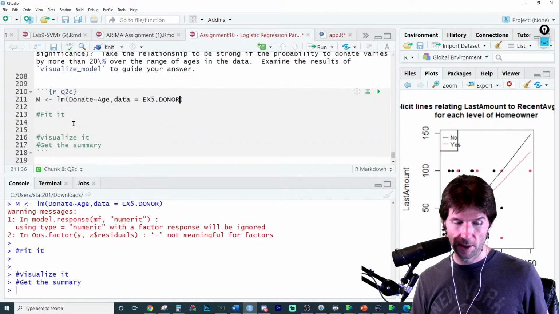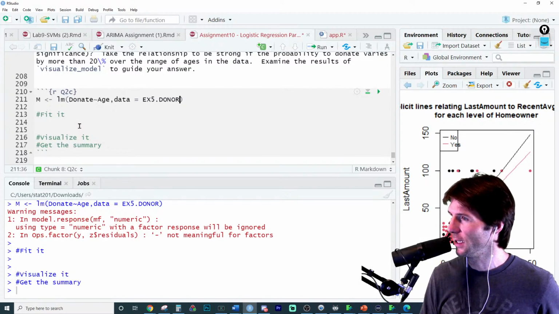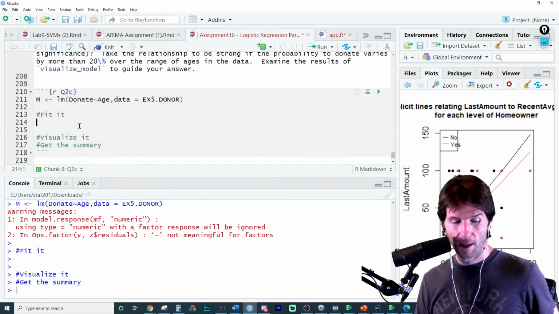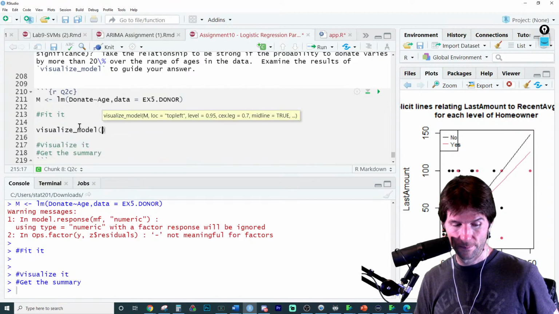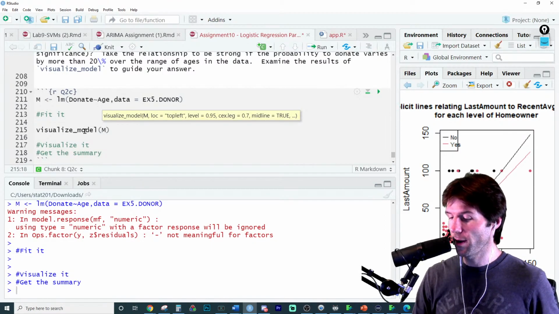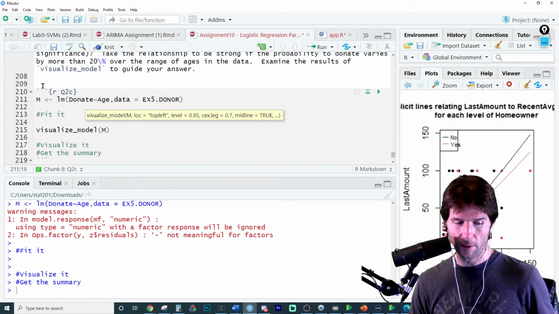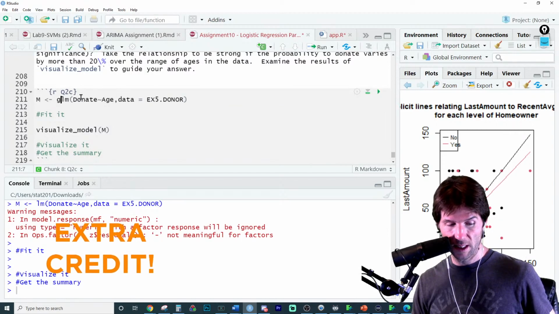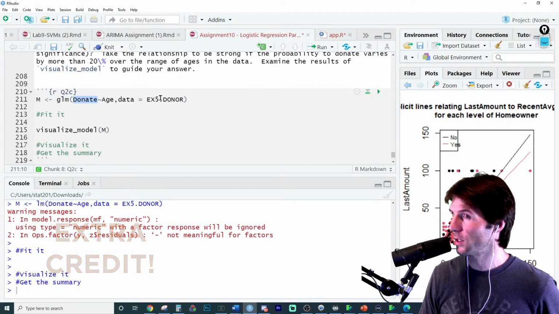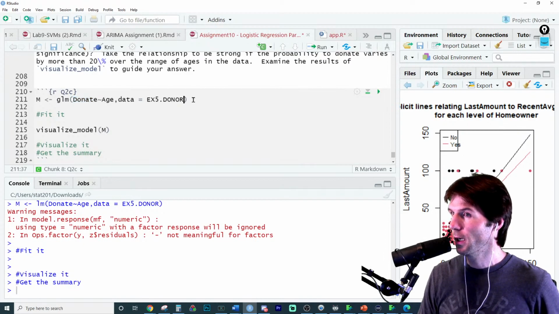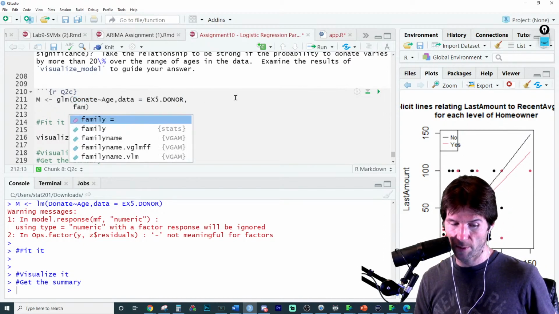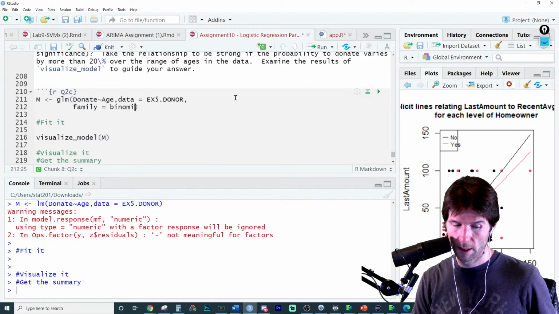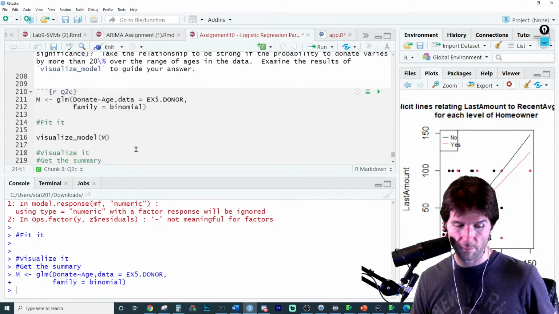Got some problems. Our linear model. We got problems. GLM, family binomial. So it's 200 points, right? Reason being, we're predicting a categorical Y, whether or not someone donates. So we have to do a generalized linear model. And then we're going to add here an extra argument I like to do on a separate line. Family equals binomial. And there we go right there.